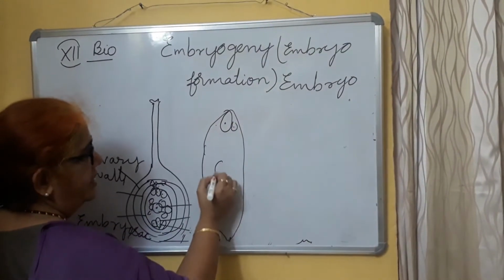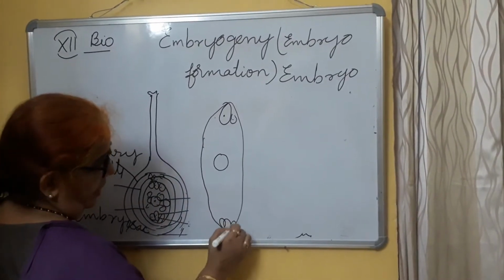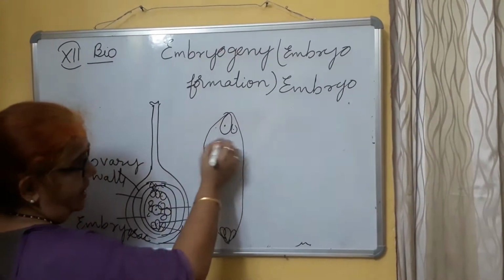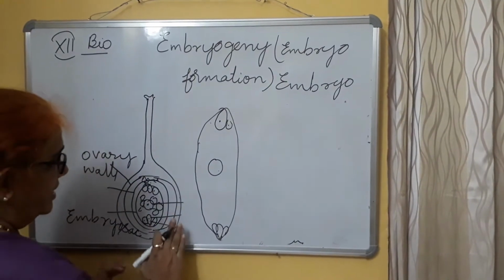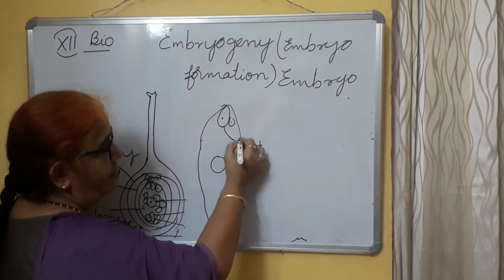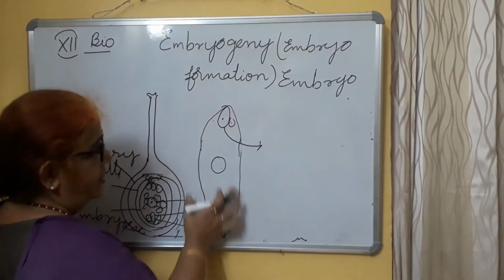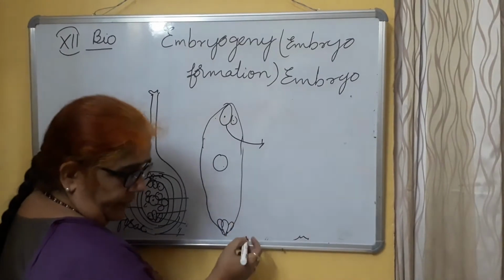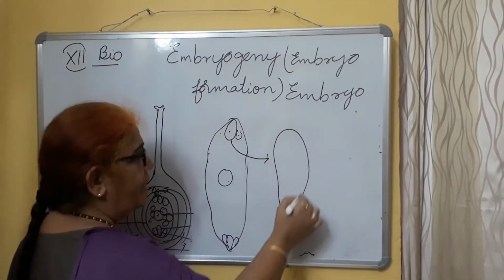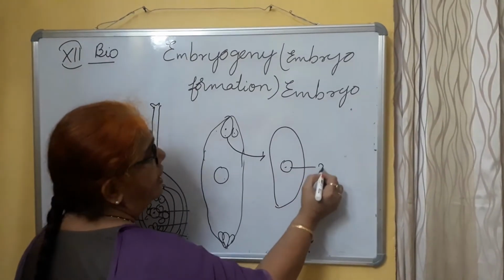These are the antipodals, and this is the endosperm nucleus, already developed. From this diagram, in the textbook the stages will be given: zygote, embryo, and from this embryo sac the embryo is taken away and shown how the development takes place. This zygote will be taken with the nucleus. This is the 2N nucleus.